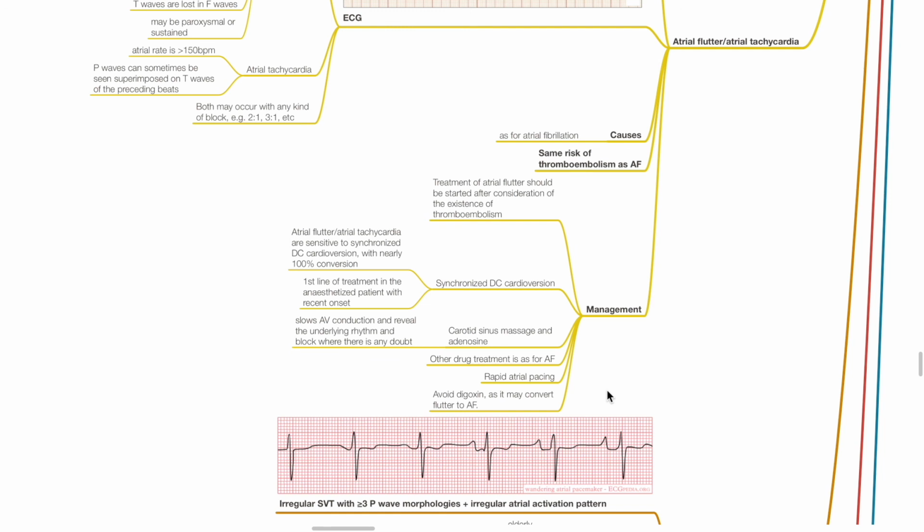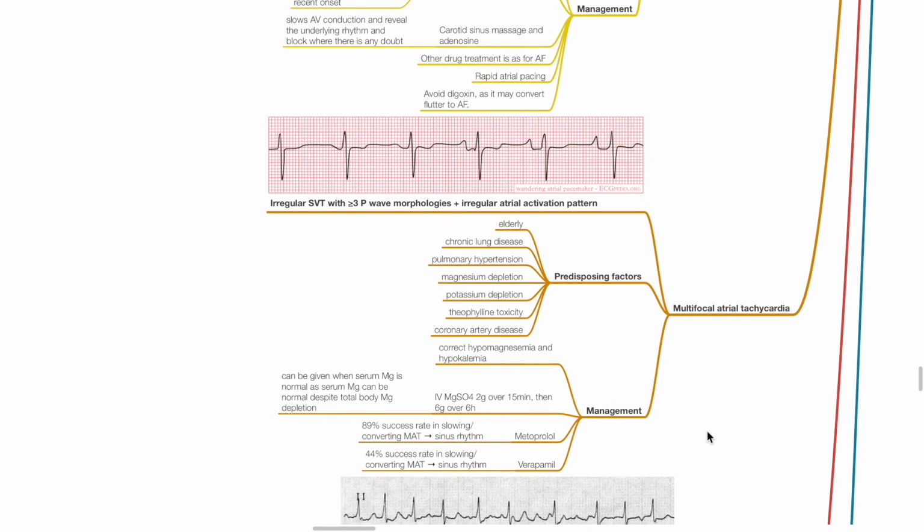Carotid sinus massage and adenosine slow AV conduction and reveal the underlying rhythm where there is any doubt. Other drug treatment is as for atrial fibrillation. Rapid atrial pacing is an option. Avoid digoxin as it may convert atrial flutter into atrial fibrillation.